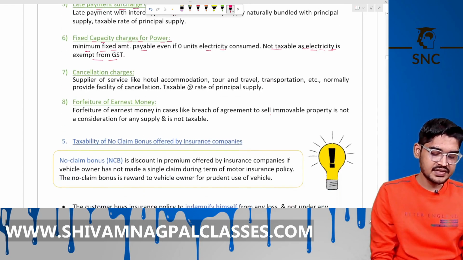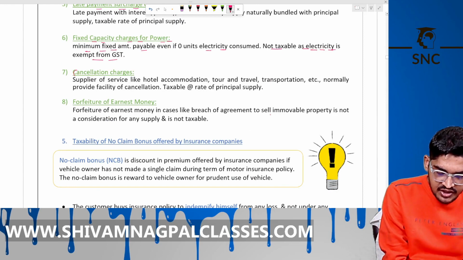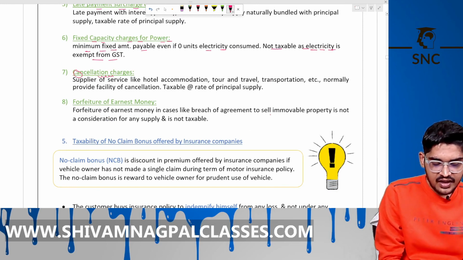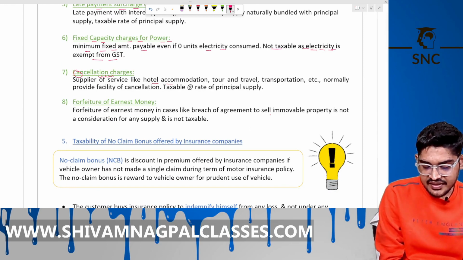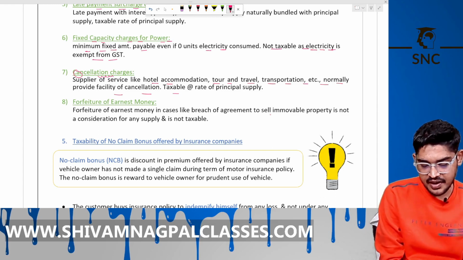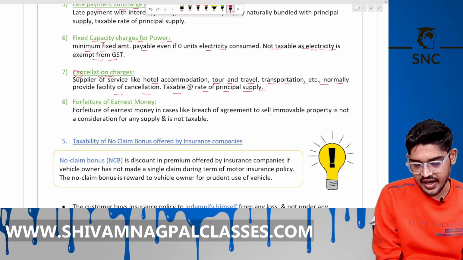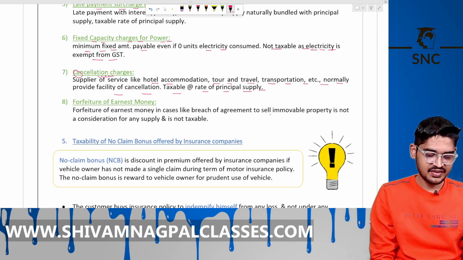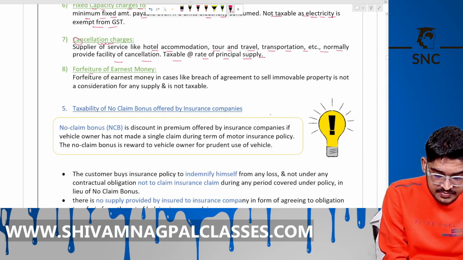And next is cancellation charges. Again, a hotel accommodation and the tour operator charge any amount as a deposit. They forfeit it. It is taxable at the rate of principal supply because there is a separate contract at the initial stage. Is it clear? The next is forfeiture of earnest money.